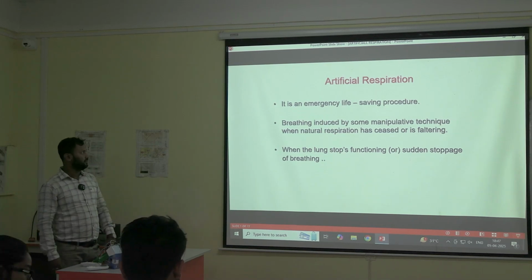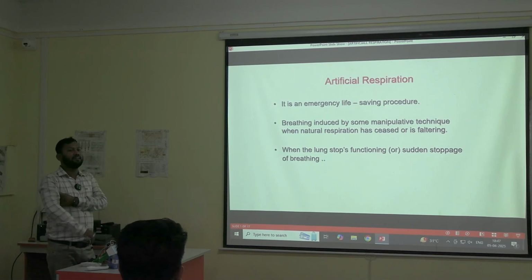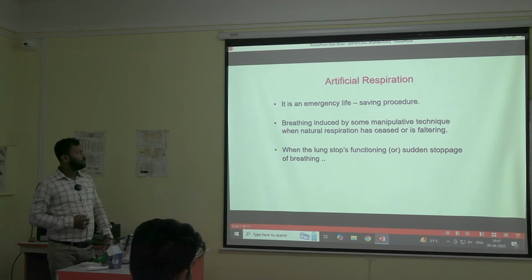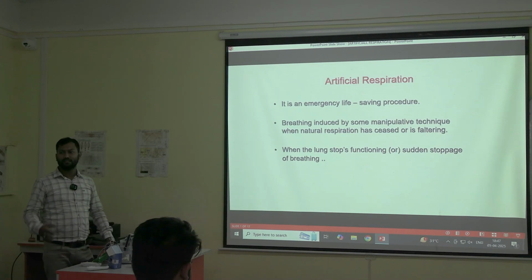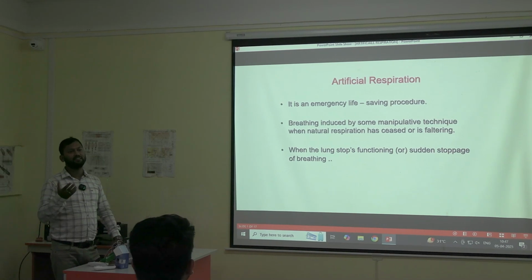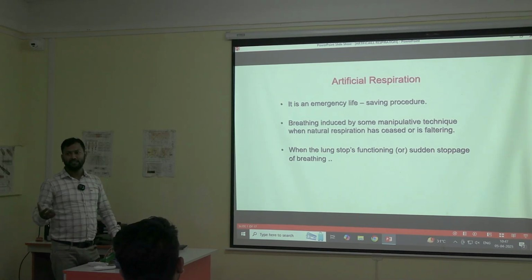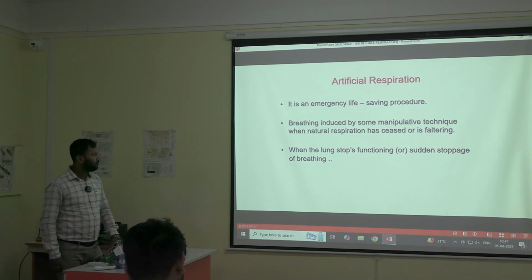So what is artificial respiration? It is an emergency life-saving procedure. This is breathing induced by some manipulative technique when natural respiration has ceased or is faltering. Means when the person is unable to take natural respiration, which you normally do, or he is completely unable to take, or there is decreased respiration. In that case, we aid the patient with artificial respiration so that he can be able to breathe, and the patient can safely reach the hospital till further help arrives. Till that we can save the patient.